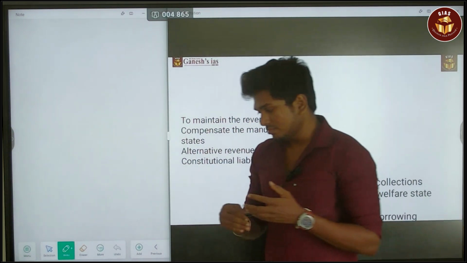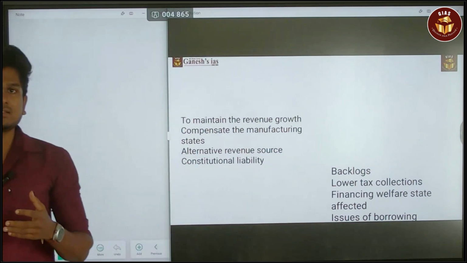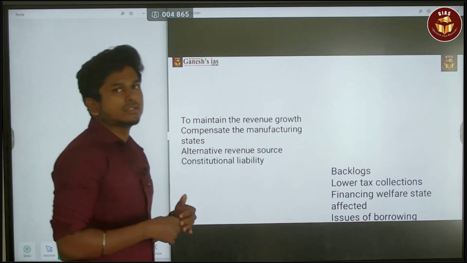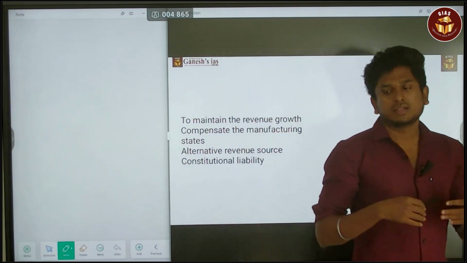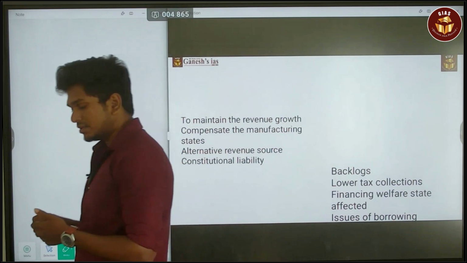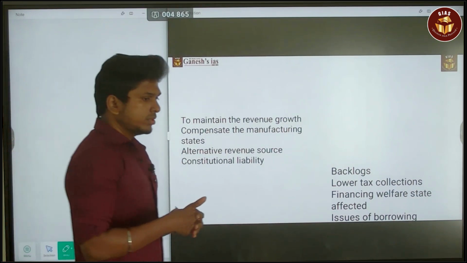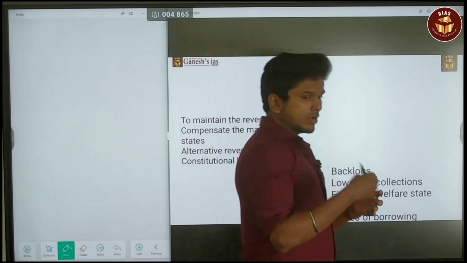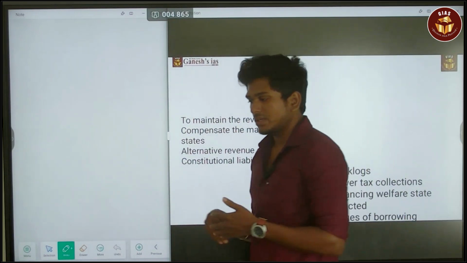At the same time, it got affected due to the crisis that was created by COVID-19. At the time period of the COVID, there was a huge shortfall, or else a downfall, in the GST collection. So already the government was not able to run at the time period.